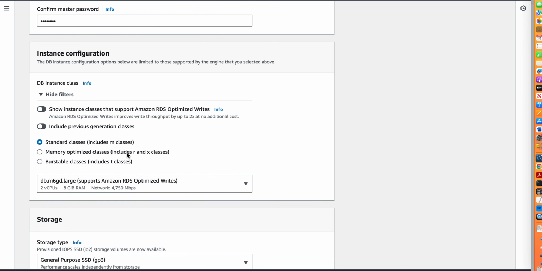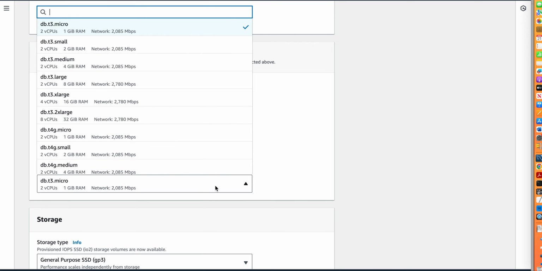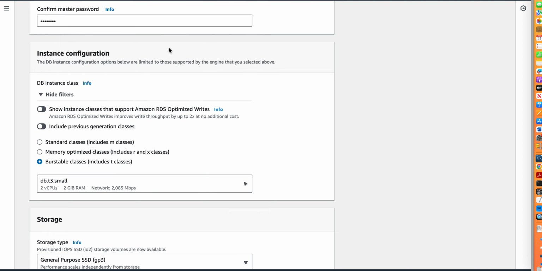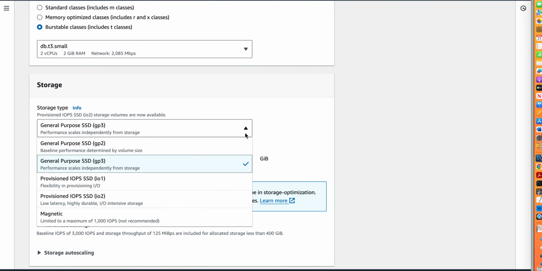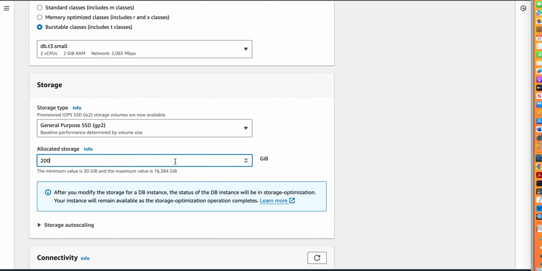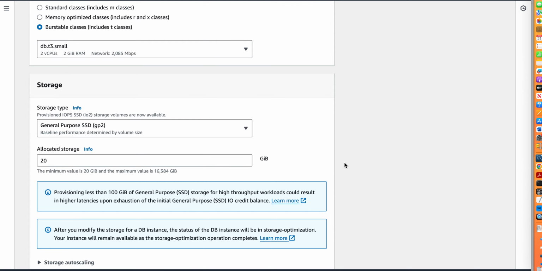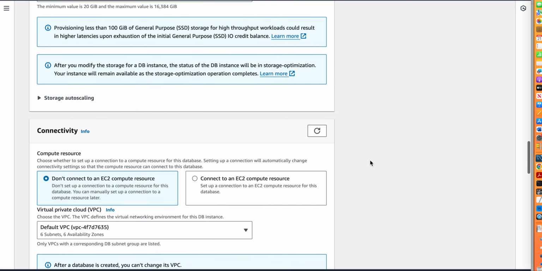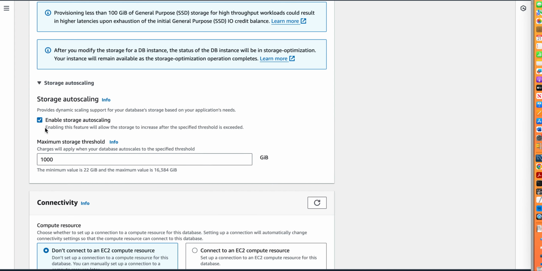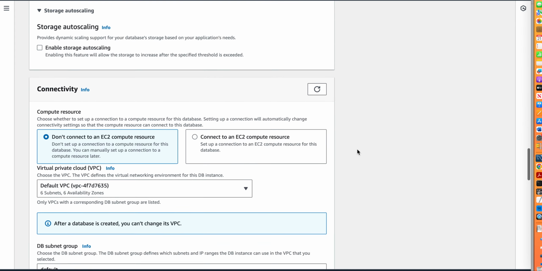Then what is the instance class you're looking at? So this is for testing. I'll go for a very small burstable class. I can go for 2 vCPU, 2 GB RAM. Next is storage. I can go for GP3 or GP2, anything I like for my testing. So I'll go for GP2 and 20 GB storage. I don't want auto scaling.